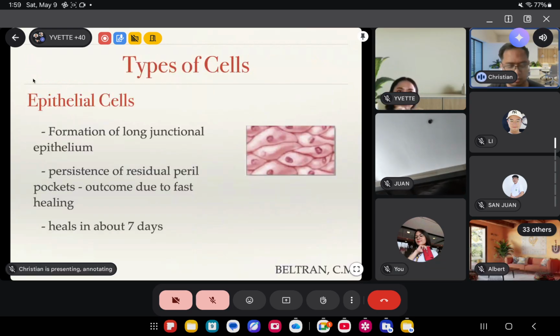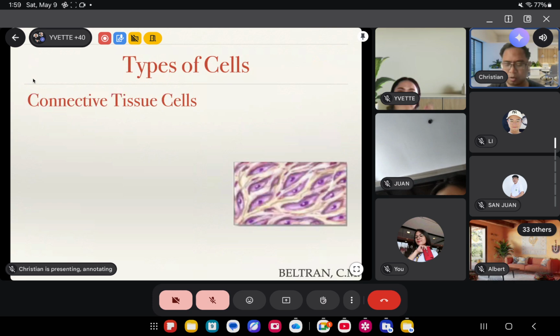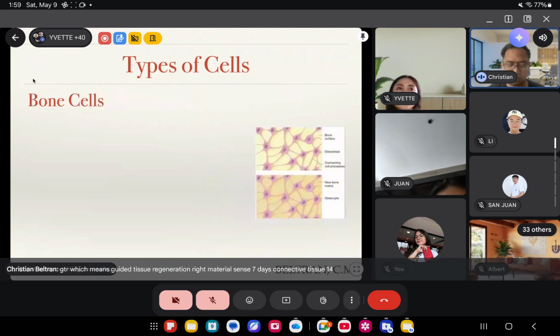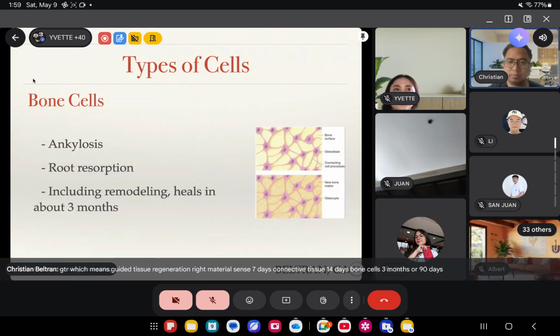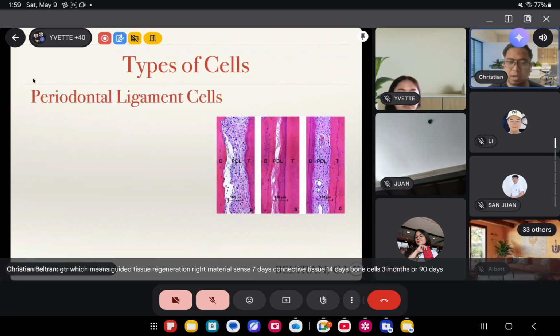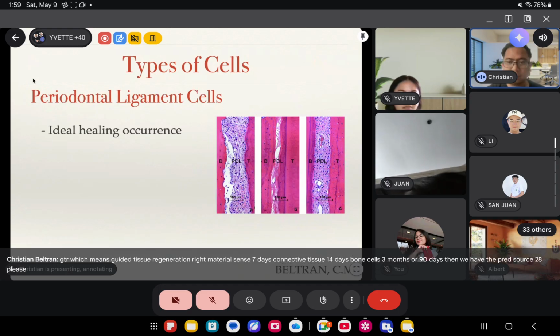So epithelial cells, 7 days. Connective tissue, 14 days. Bone cells, 3 months or 90 days. Then periodontal ligament cells, 28 days.